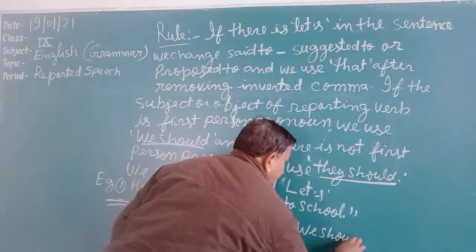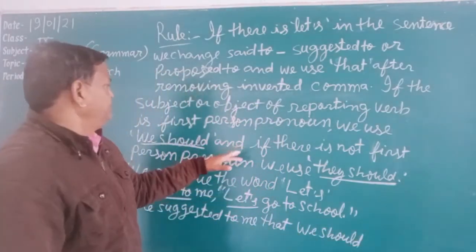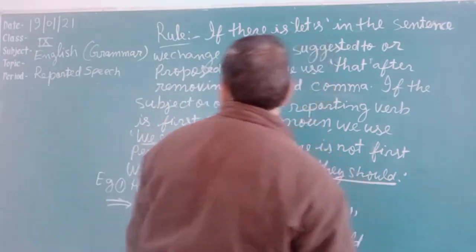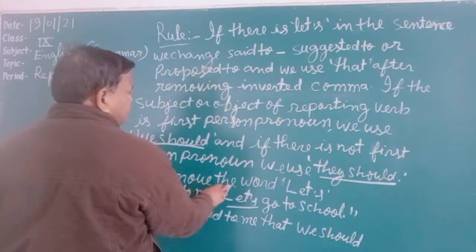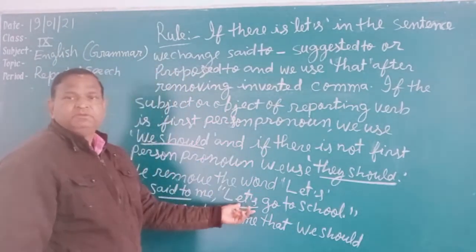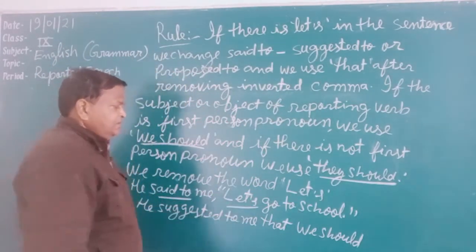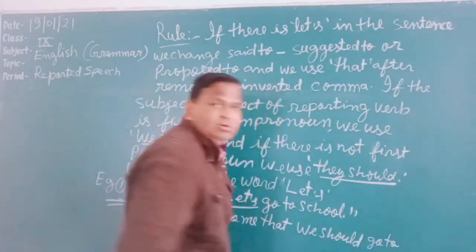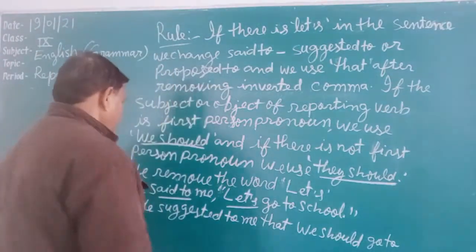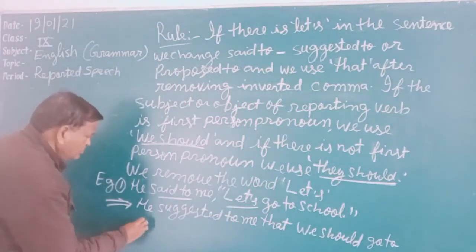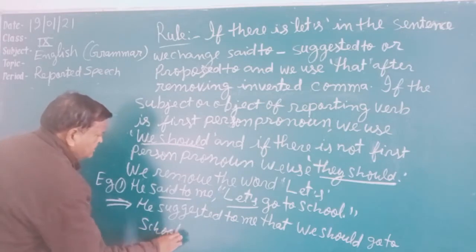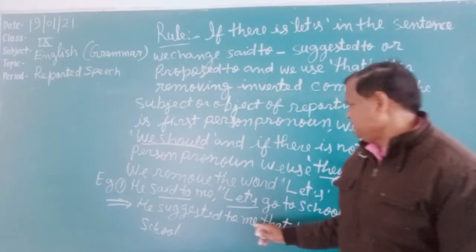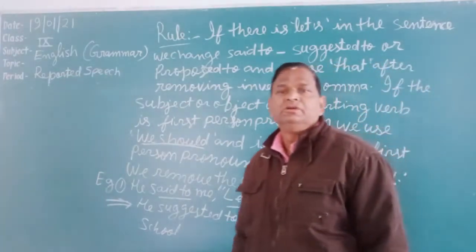And further, we remove the word let's. He suggested to me that we should go to school.